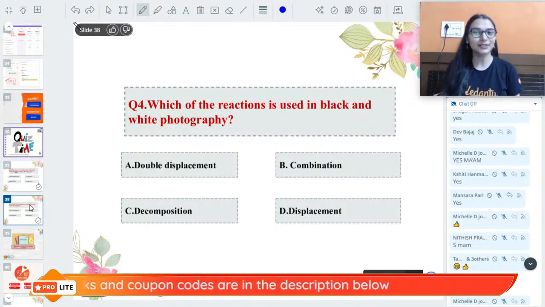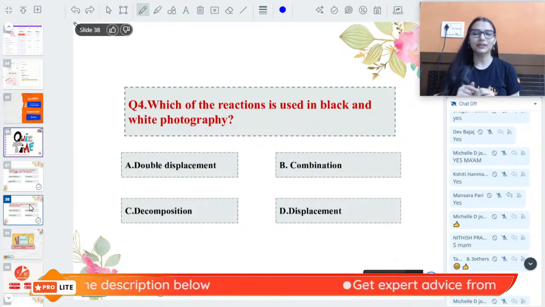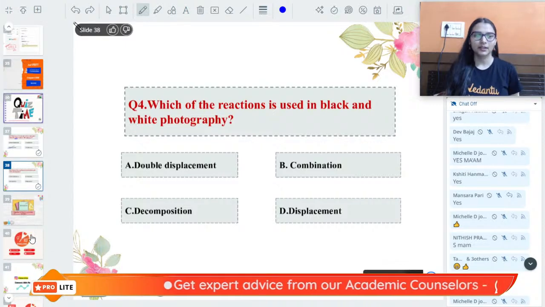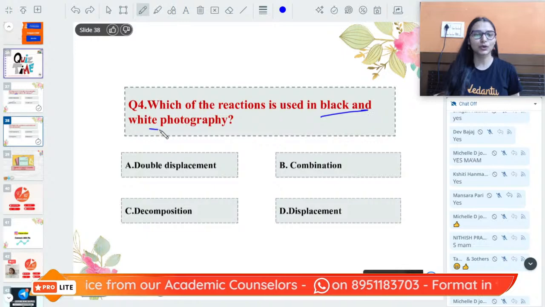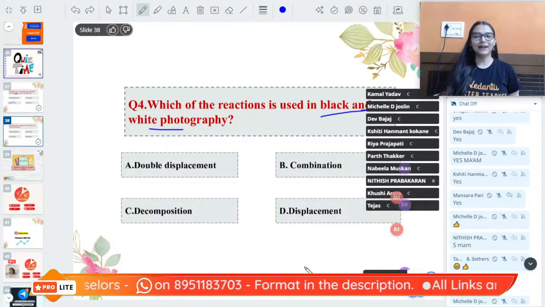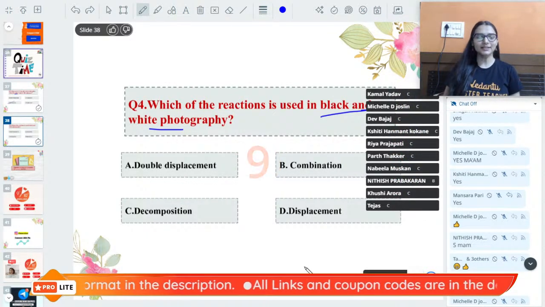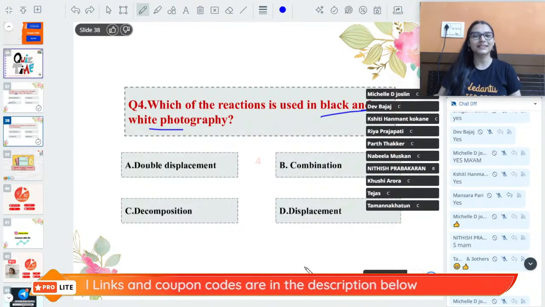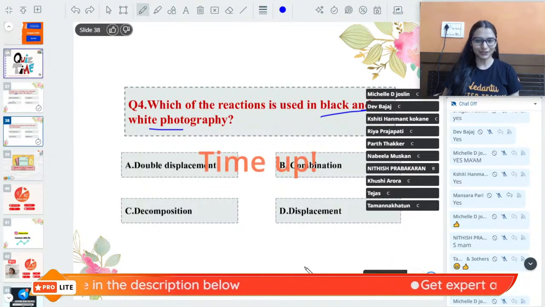Which reaction is used in black and white photography? Double displacement, combination, decomposition or displacement? Starting the quiz in 3, 2, 1, attack. So we have covered the 4 types of reactions, right? Nitish, check your answer. The decomposition of silver bromide is used extensively, okay?